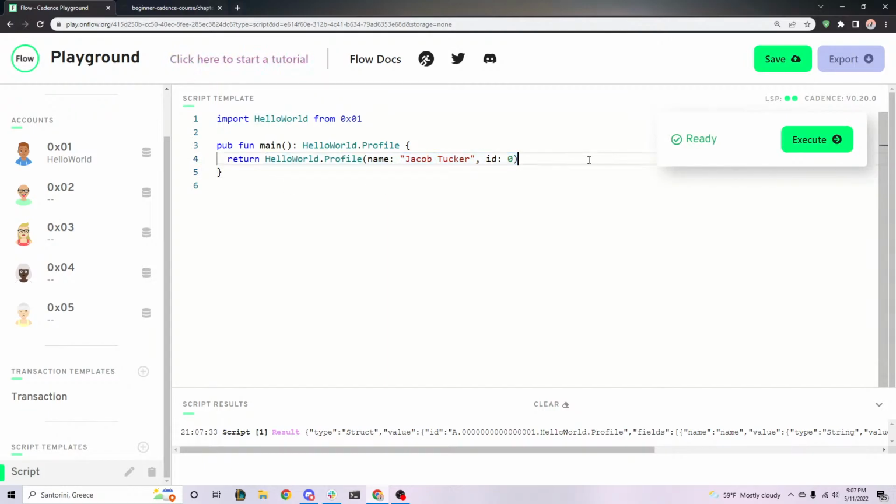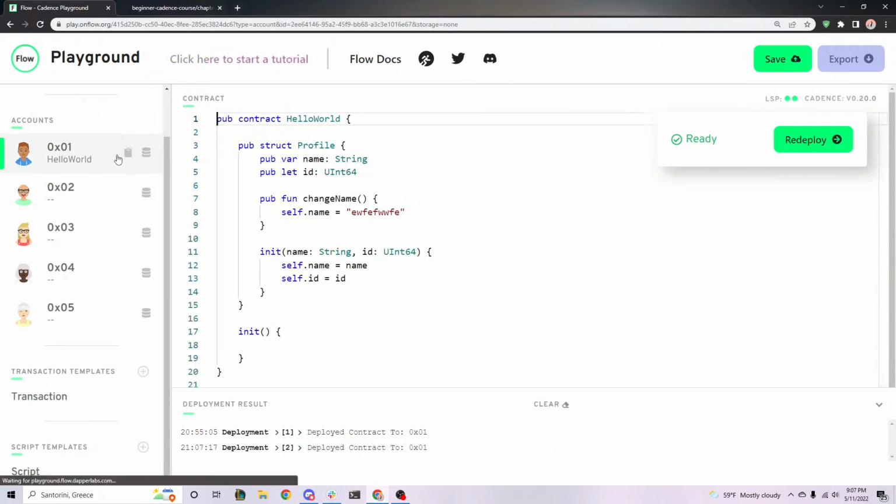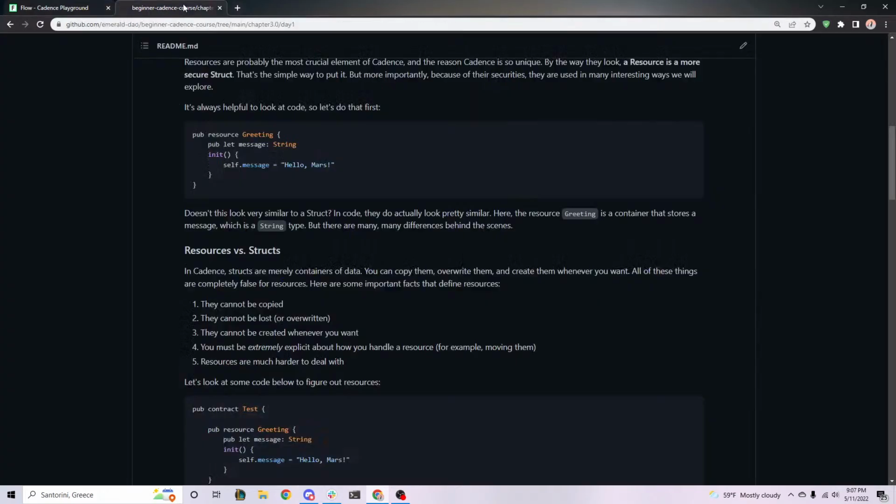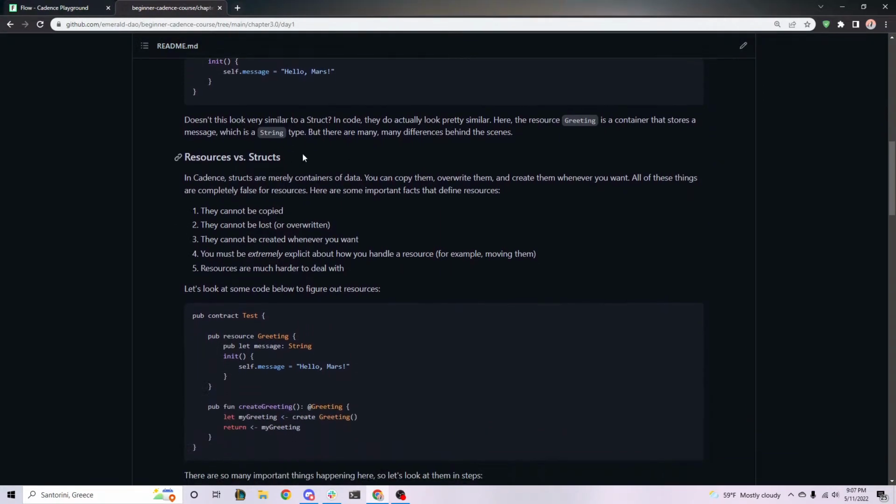Also notice that it acts like a normal data type, almost like returning a string here, or whatever other data type there is. But resources are very different. The reason, which I list right here under this resources versus structs section, is that, one, resources cannot be copied. They cannot be lost or overwritten. They cannot be created whenever you want. You must be extremely explicit about how you handle a resource, and they're much harder to deal with.